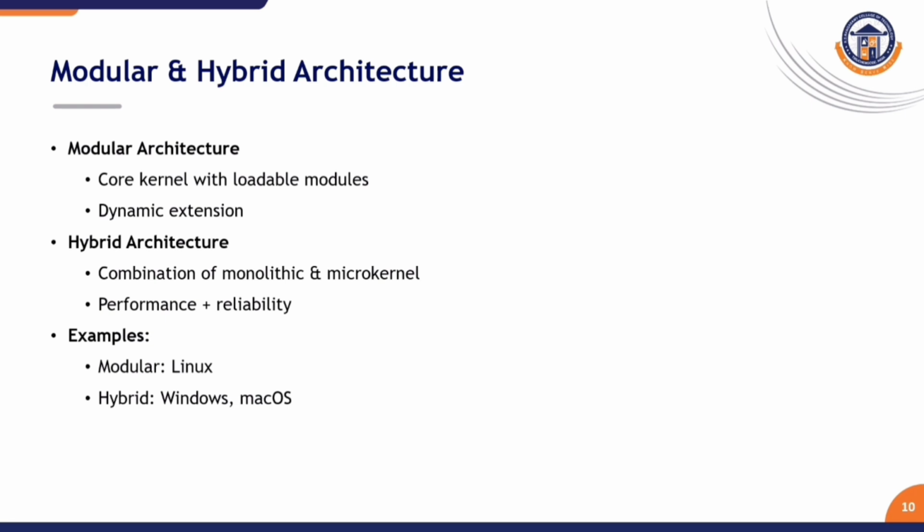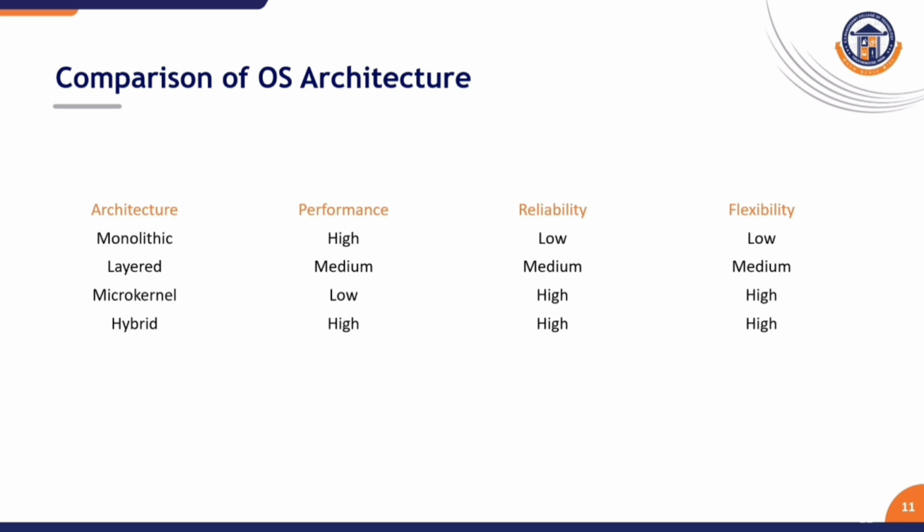If you compare the OS architectures, we have different types: monolithic, layered, microkernel, and hybrid. Comparing performance, reliability, and flexibility, monolithic has high performance, but is less reliable and flexible. The layered architecture shows medium performance, reliability, and flexibility.